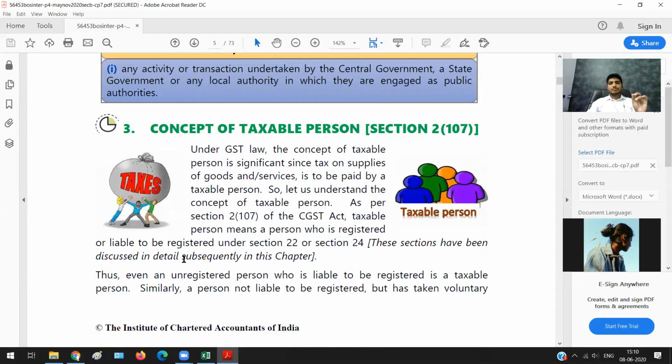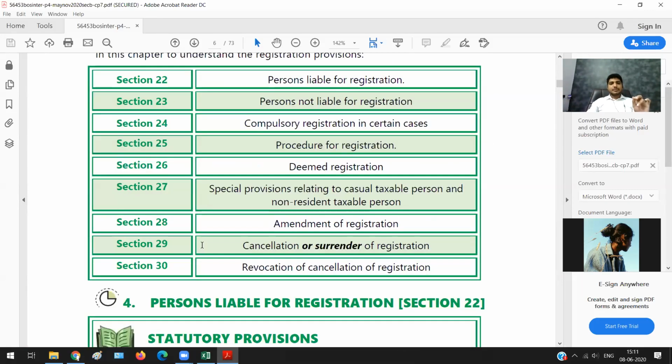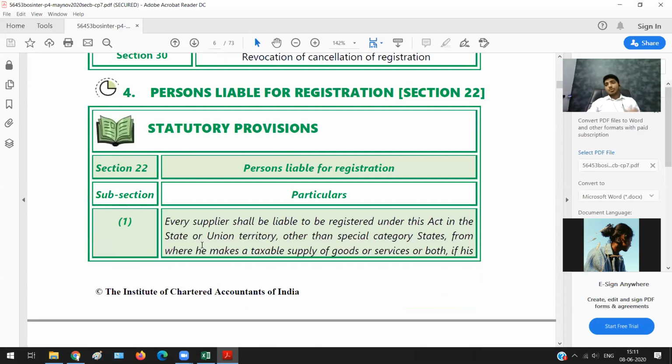Now, let us study section 22. So what does section 22 talk about?